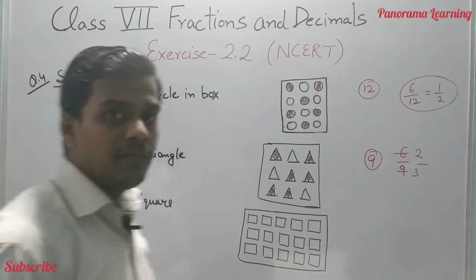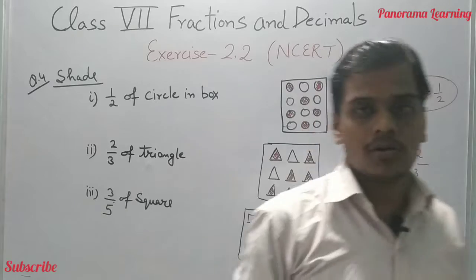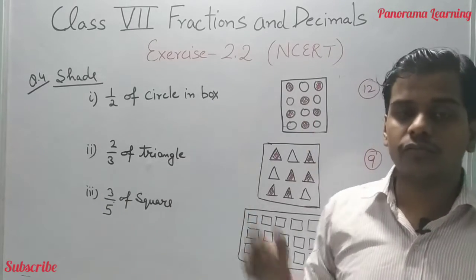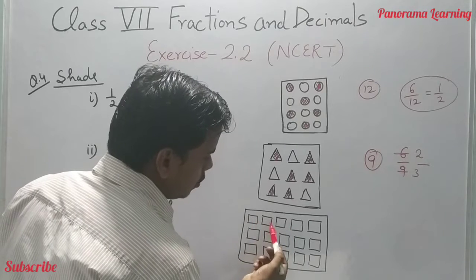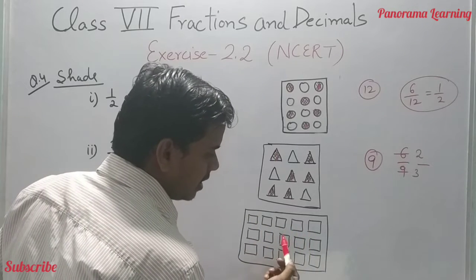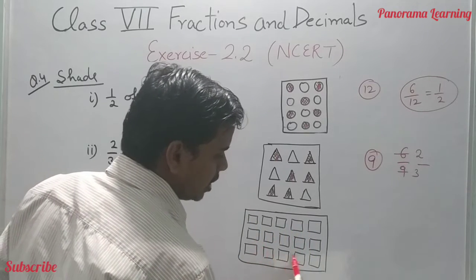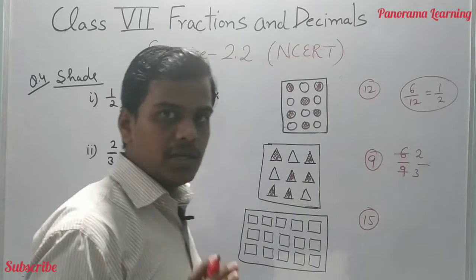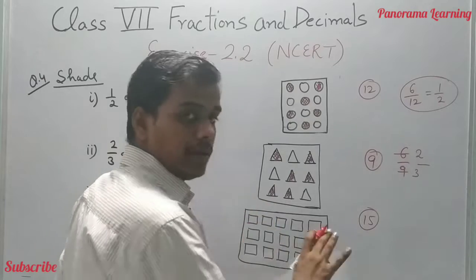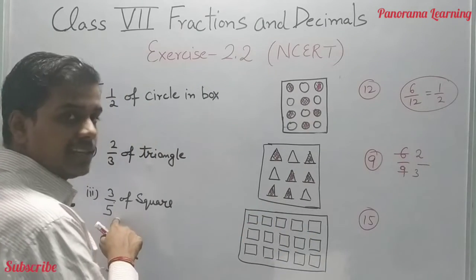Now 3/5 of the squares in a box. Total number of squares 1 2 3 4 5 6 7 8 9 10 11 12 13 14 15. 15 is the total number of squares which is given in the box. We have to come up with 3/5.